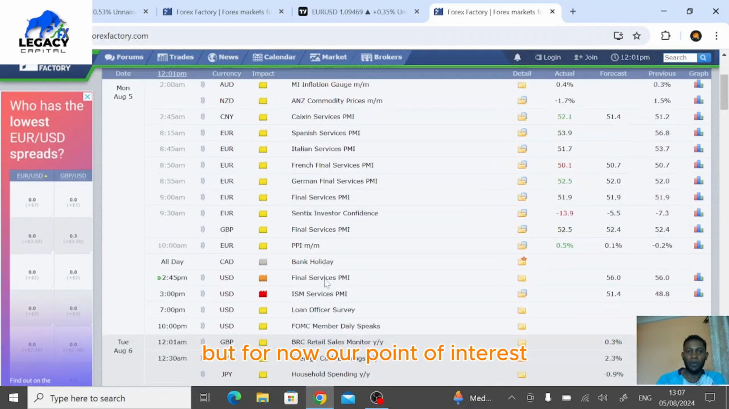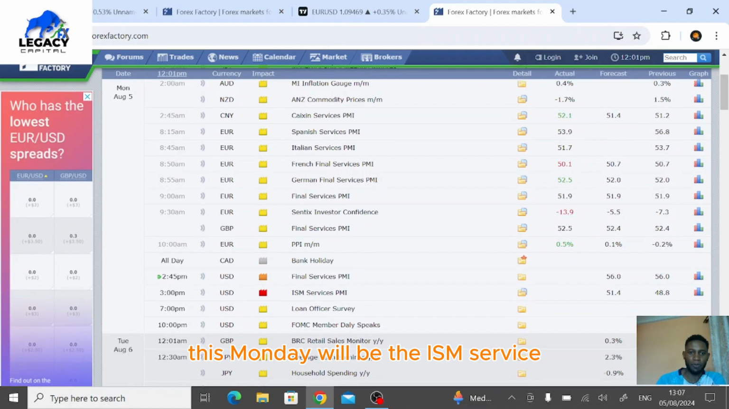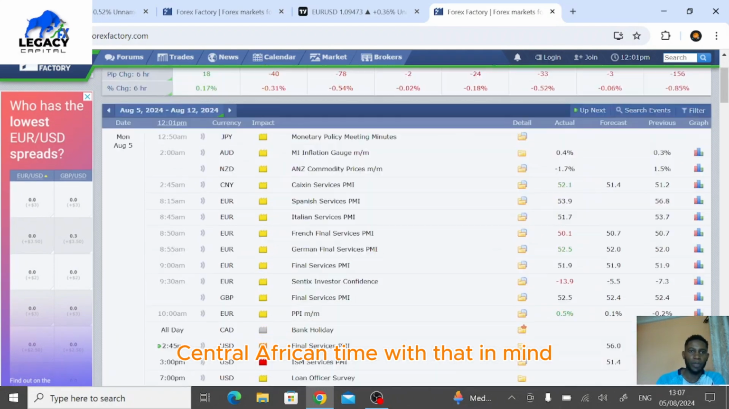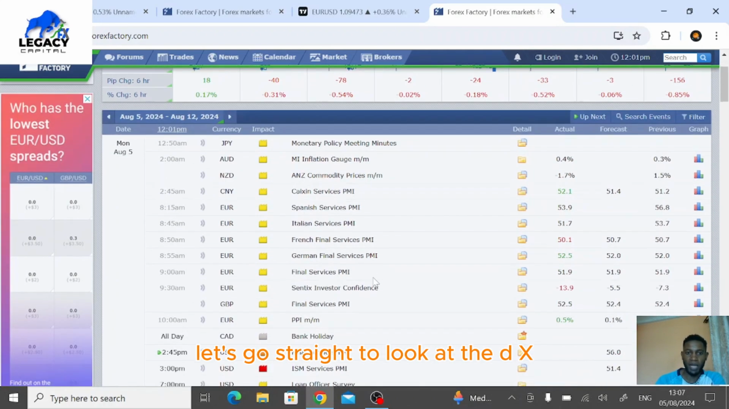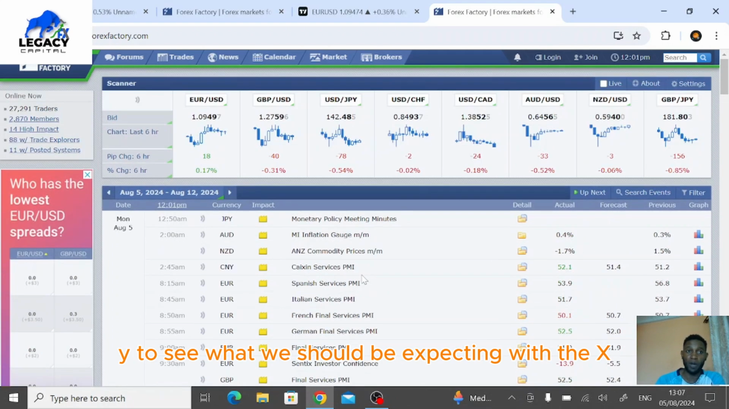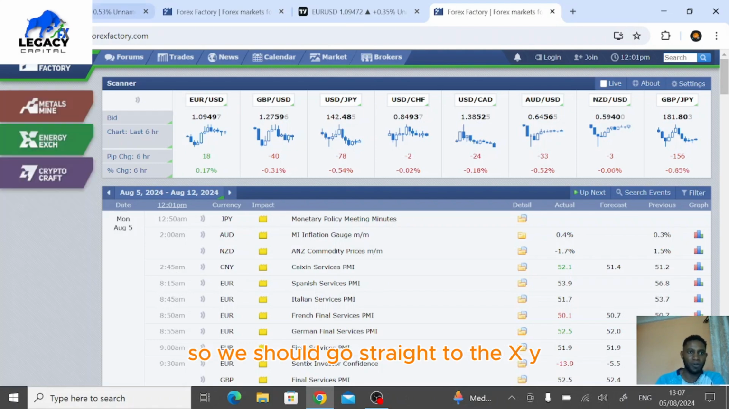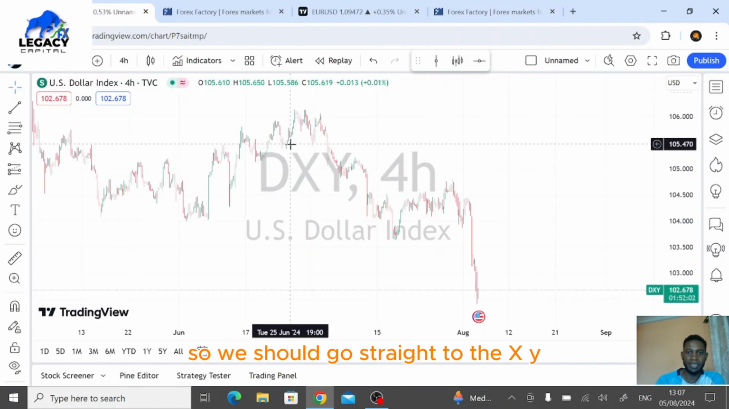But for now, our point of interest this Monday will be the ISM service PMI for the US dollar that will be released at 3 p.m. Central African time. With that in mind, let's go straight to look at the DXY to see what we should be expecting with DXY, our key levels, where we are expecting the points that the market can probably reverse from, or the point that the market can break. So we should move straight to DXY.